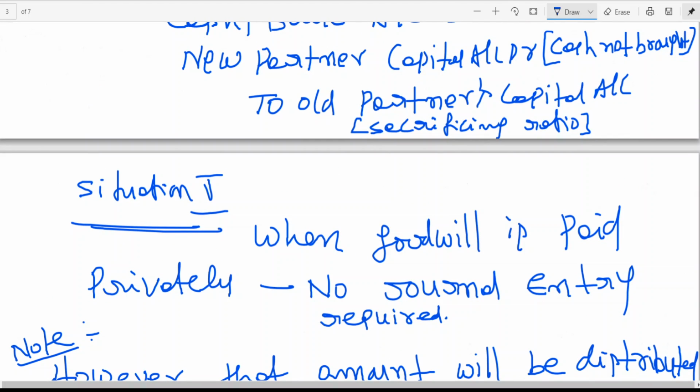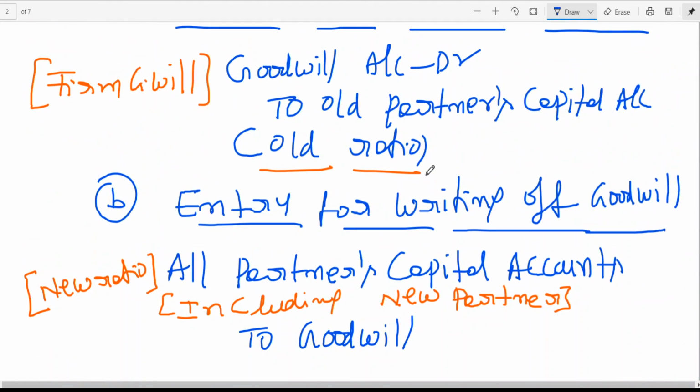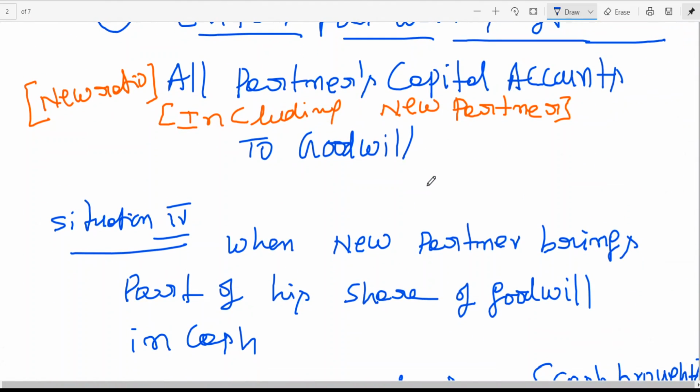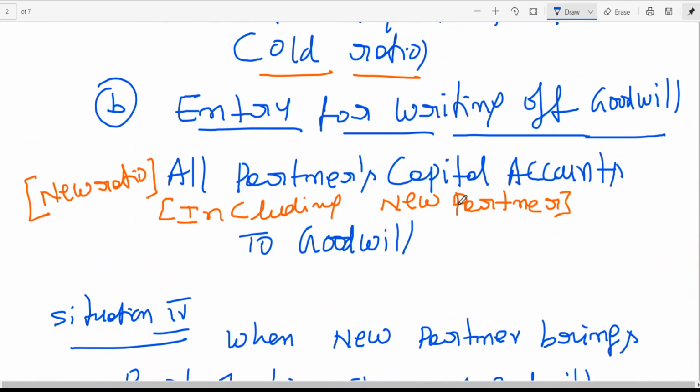In all the situations of admission of a partner, which ratio is important, my dear friends? Sacrificing ratio. Even with revaluation and the rest, what is the net effect? Tell me. Net effect, old minus new, is the sacrificing ratio.